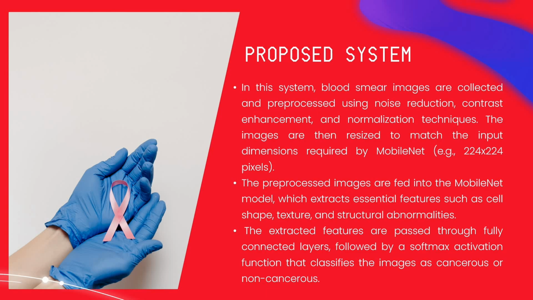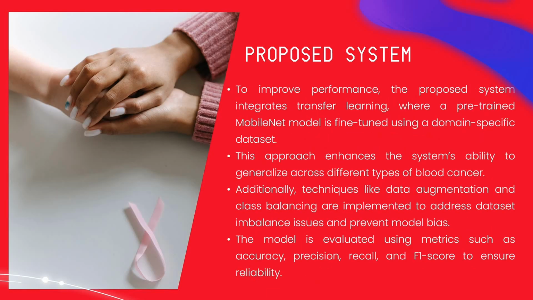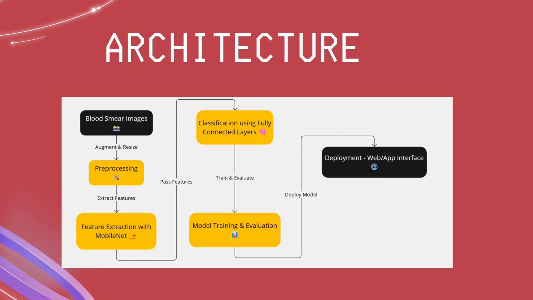In this system, blood smear images, that means microscopic images, are taken and then pre-processed using some algorithms. Then we extract the features from each and every blood sample, which is called feature extraction, and it is conducted by the MobileNet algorithm. We then improve the overall training accuracy using the MobileNet version 2 algorithm. Here we also apply some data augmentation to increase the overall accuracy on the dataset. Using this proposed model, we are getting higher accuracy, precision, recall and F1 score values. So this is the overall proposed system.